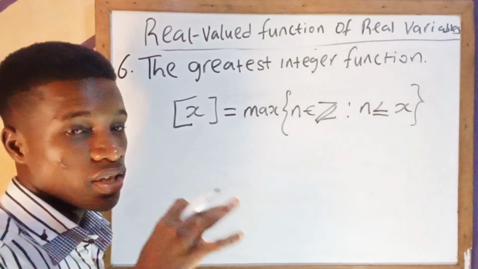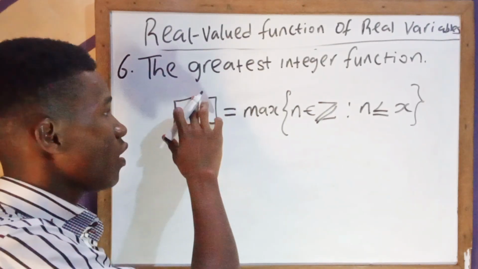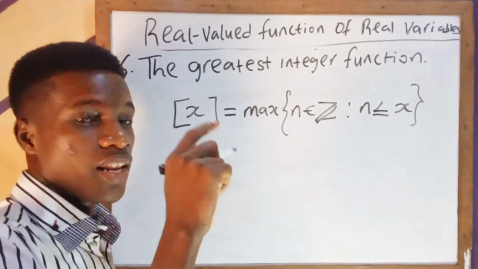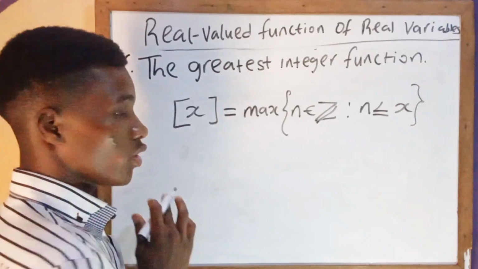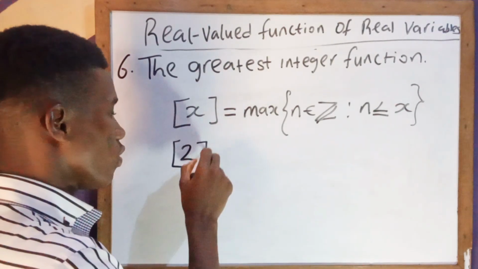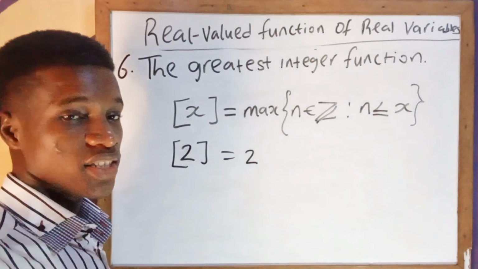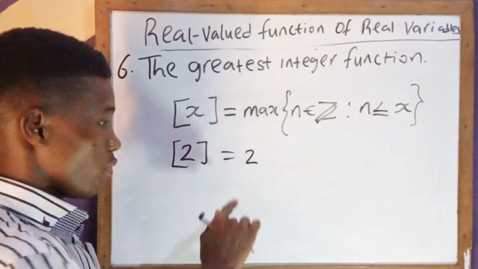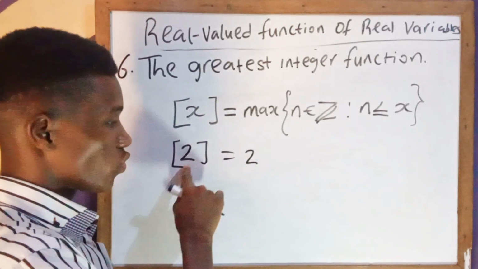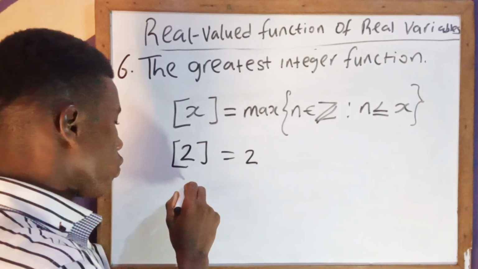But if x is not an integer, then the value of the greatest integer of x is the greatest integer that is less than or equal to that x. What this means is that if I have a number like 2, for example, the greatest integer of 2 is equal to 2, because from the definition it is the greatest integer less than or equal to 2. Because this 2 is an integer, the greatest integer of 2 will be what? 2.